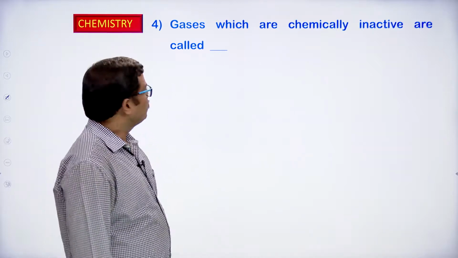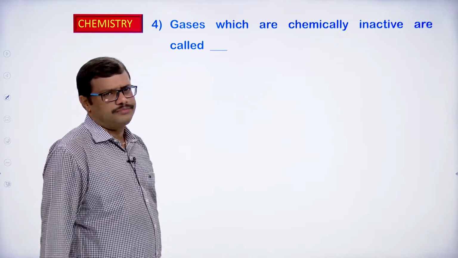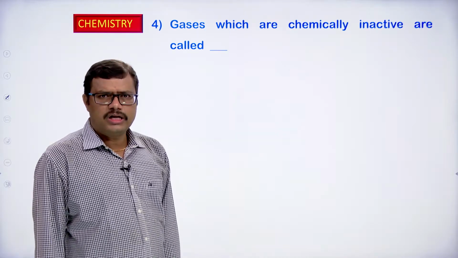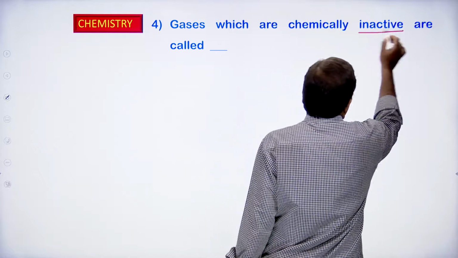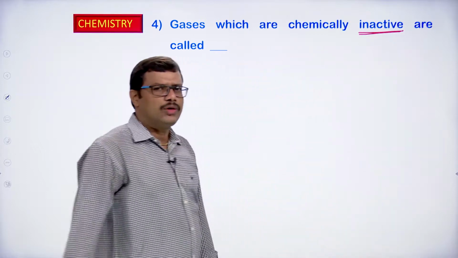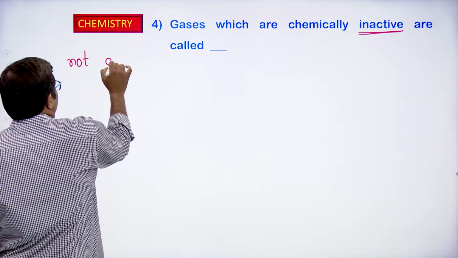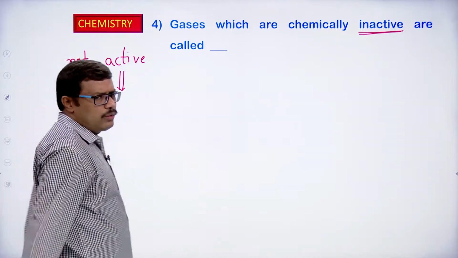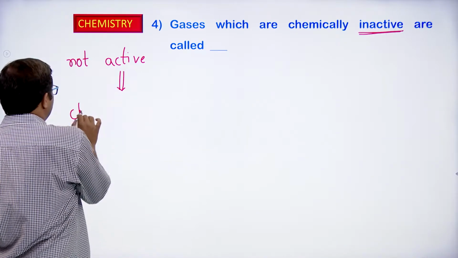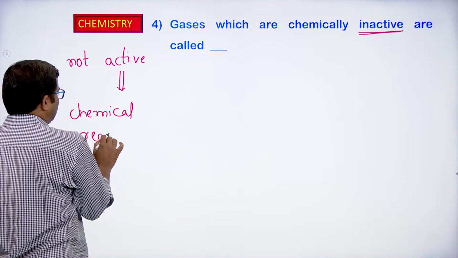Let us look at one more. Gases which are chemically inactive are called what? Gases which are chemically inactive are not actively participating in the reaction. Activeness here is with respect to chemical reactivity.